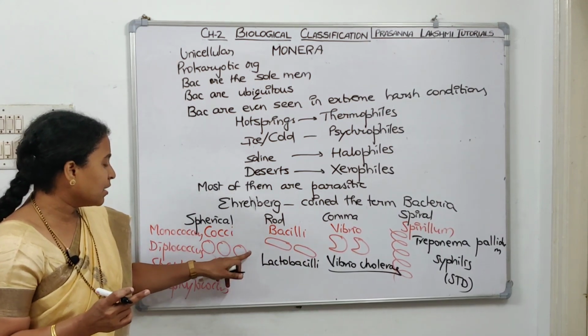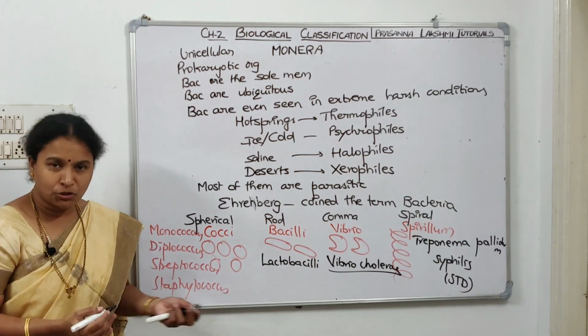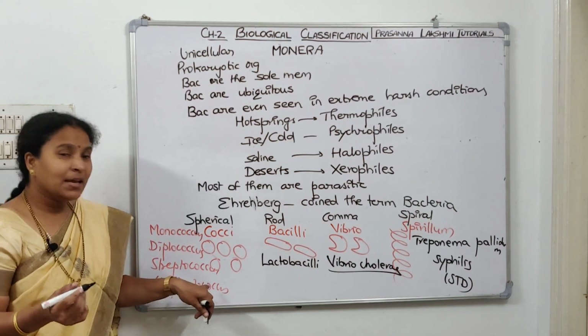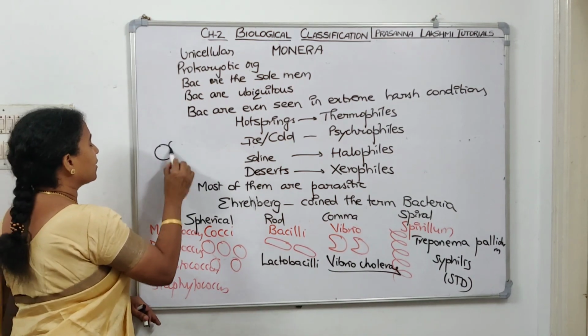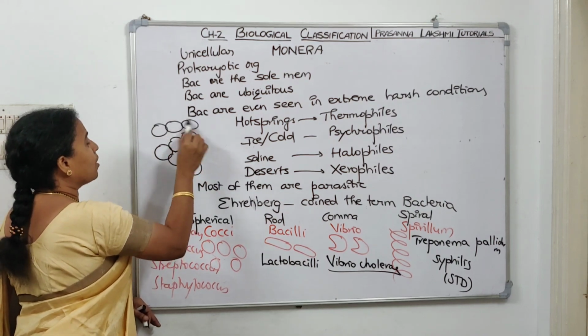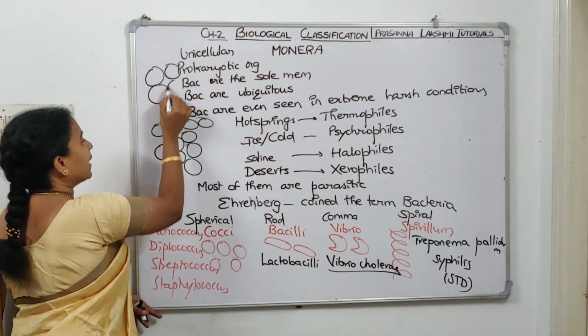And spherical shaped bacteria are called cocci. If one coccus is there, monococci. If two cocci are there, diplococci. If a chain of cocci is there, streptococci. If a bunch of cocci is there, like an irregular grape bunch, this is called staphylococci. Now, if 4 cocci are there, then this is called tetrad.